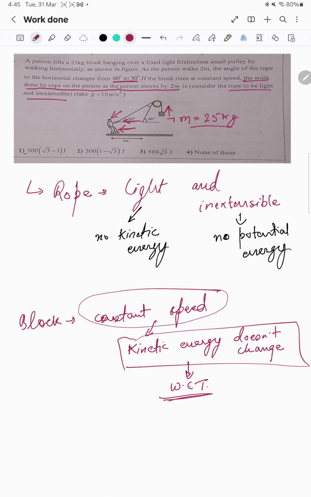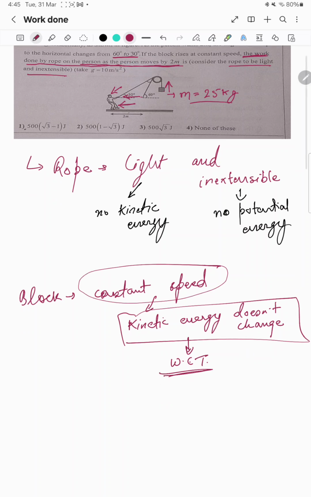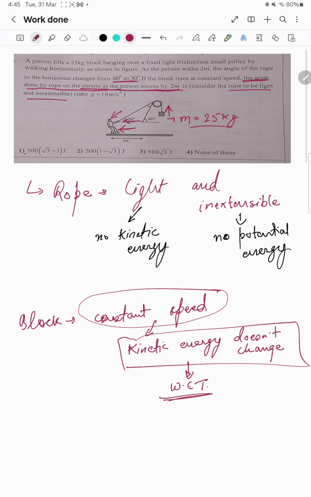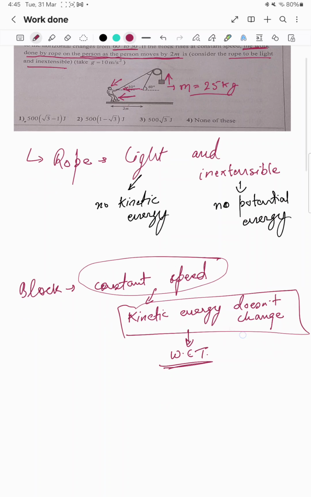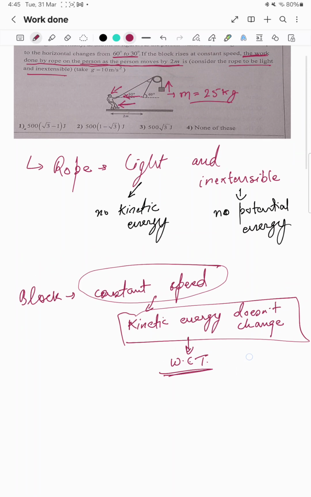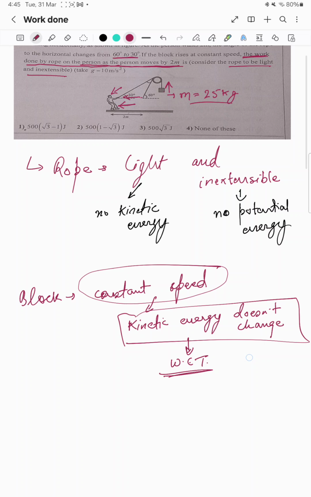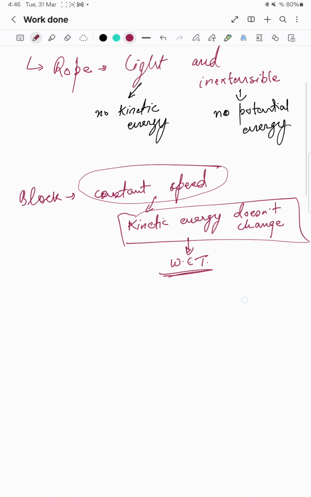Here they have given that the block rises with constant speed. The work done by the rope on the person when the person moves by 2 meters, that is what we have to find: the work done by the rope on the person. So I will go for drawing the FBD of both the person and the block, and also the FBD for the rope.